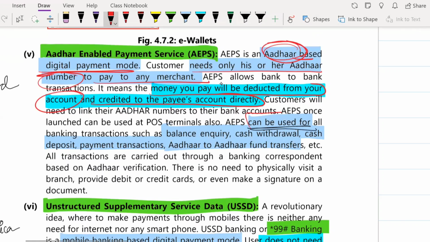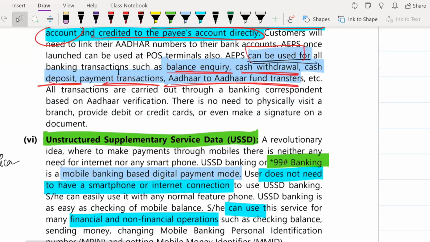So this can be used for all banking transactions. Using this AEPS, you can inquire how much balance you have in the bank. You can withdraw cash. You can deposit cash. You can make any payments, and Aadhaar to Aadhaar, you can do fund transfers also. So that is your AEPS.